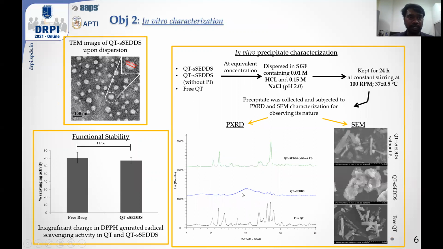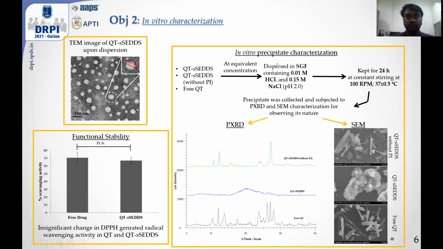Moving ahead with the in vitro characterization, here is the TEM image of the QT SNEDDS upon dispersion, which showed spherical morphology with a diameter of 116 nanometers. We also conducted functional stability studies by evaluating the percent radical scavenging activity of free quercetin and quercetin-loaded SNEDDS. As we could see, there was an insignificant difference in the radical scavenging activity, which indicated that the antioxidant potential of quercetin was maintained even after it was loaded into the system.